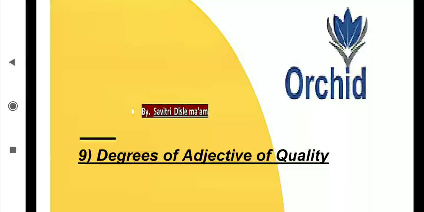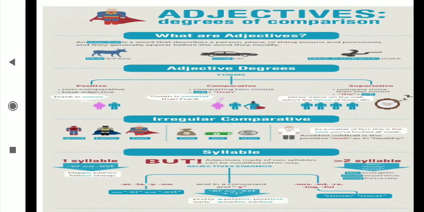Now what is degree, what is an adjective, we will understand by this chart. Adjectives means what? Describing word. Now you know many kinds are there. Adjective of quality is coming for showing good qualities and bad qualities. But when we are comparing this quality with one person, two persons, three persons, 10%, 100%, then how to compare? By using degree form. Then what is the degree form?